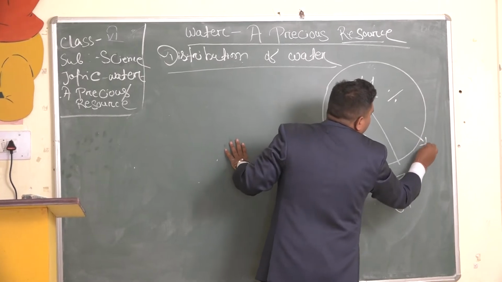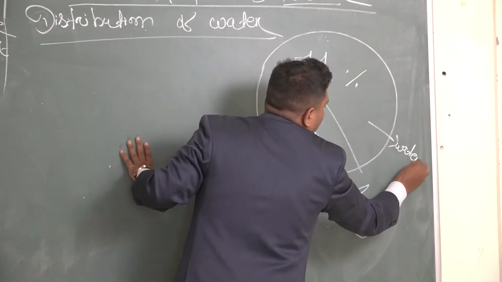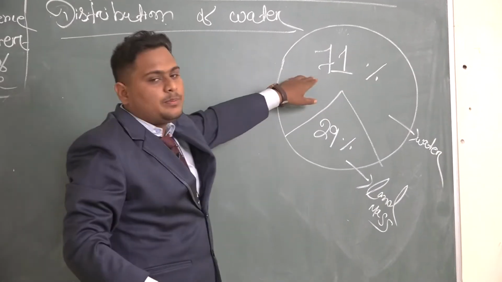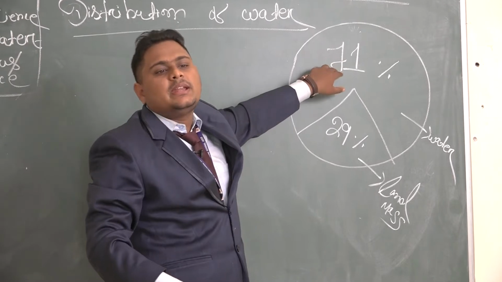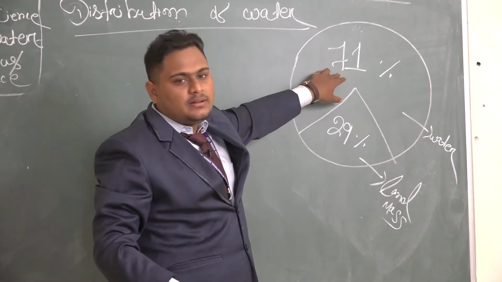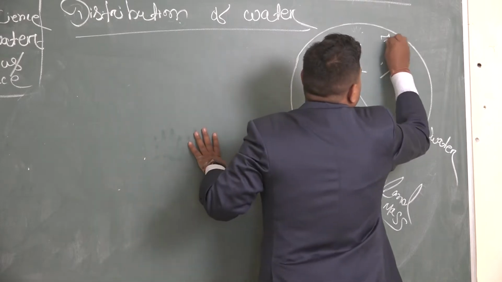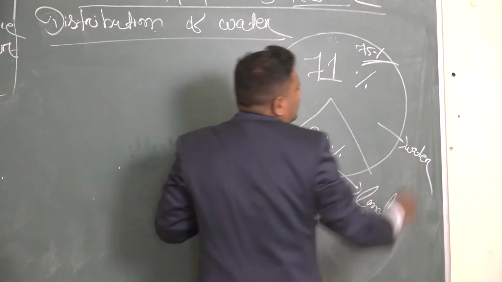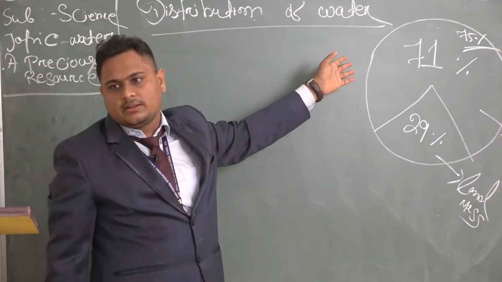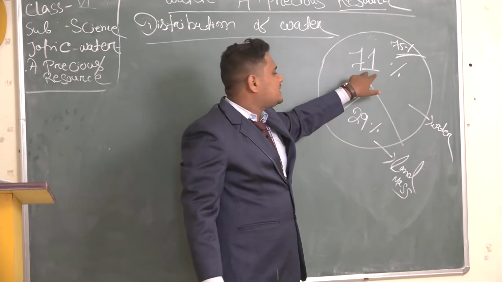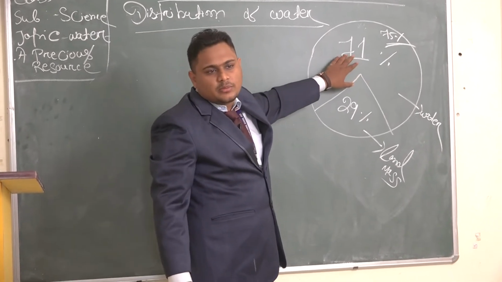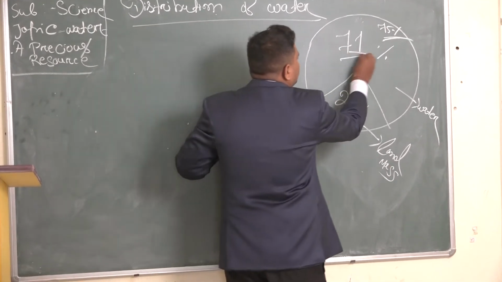That is water. Okay, and 71% is what is written in our book, but in the standard 9 biology water chapter, 75% is written. So there are two data given. But in our book, it is 71% water bodies, so we will consider this.